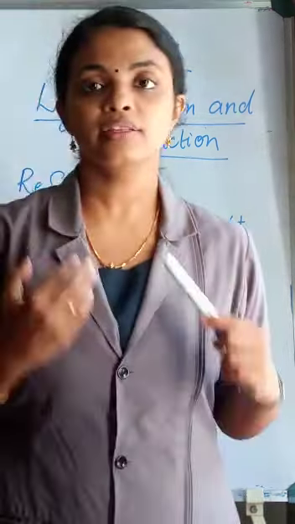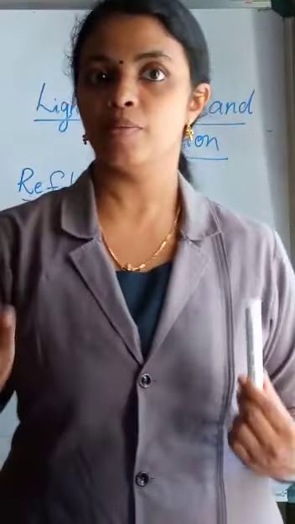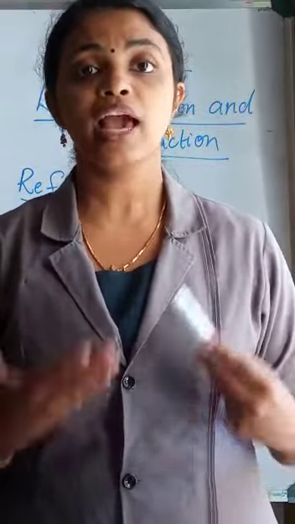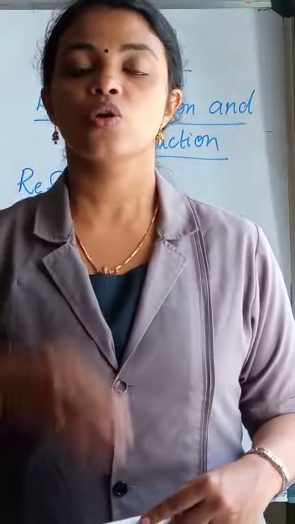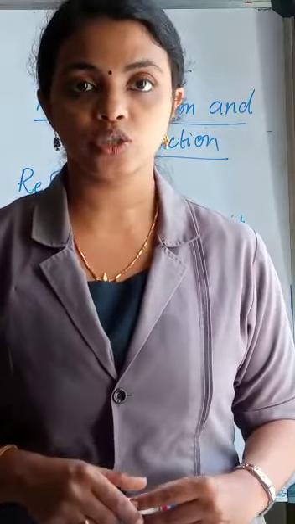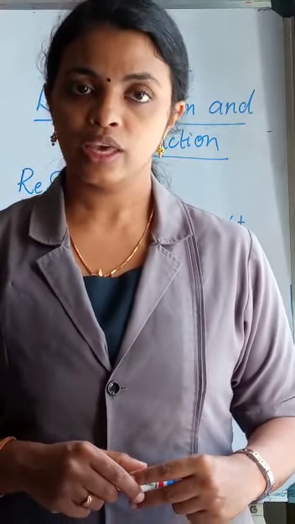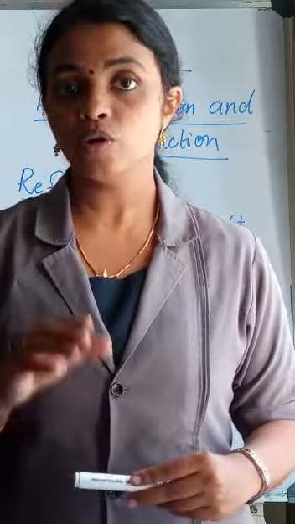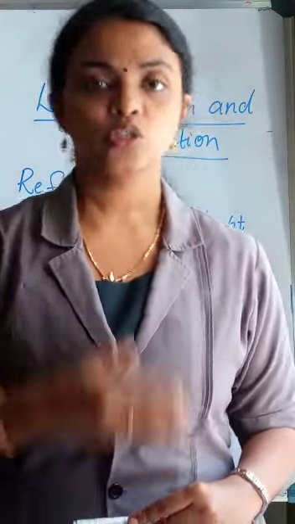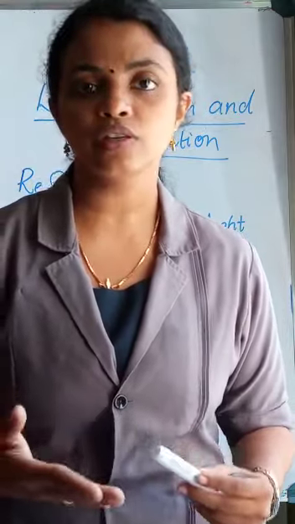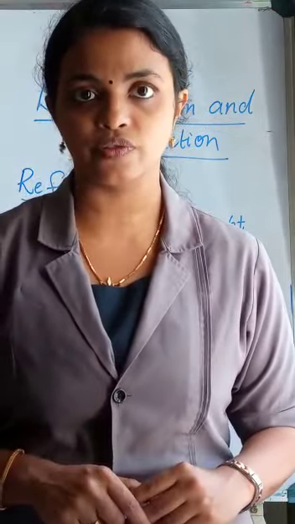That's why we can see our image in the mirror. That's why we can see all objects in our world, in our surroundings. So reflection is one of the most important phenomena relating to light. Okay, so I hope all of you understand about reflection. It's a bouncing back of light to the same medium after striking a surface.